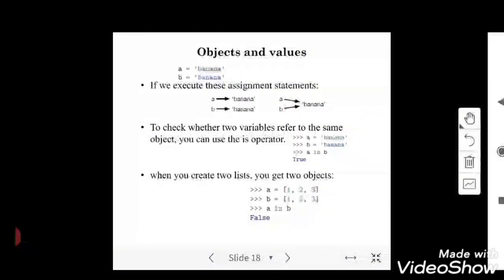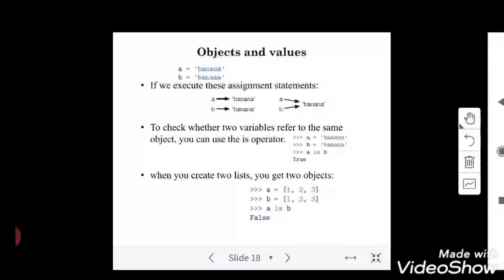And if an object is referred to by two variables, either a or b, both are doing the same thing. It can be a or it can be b. If I access a, I will be getting the same result.